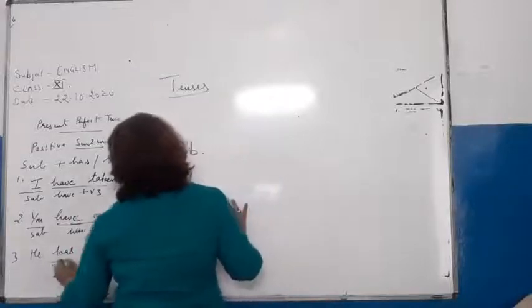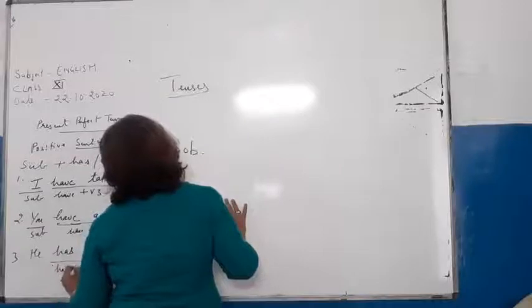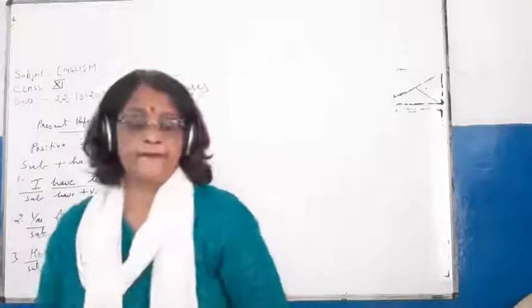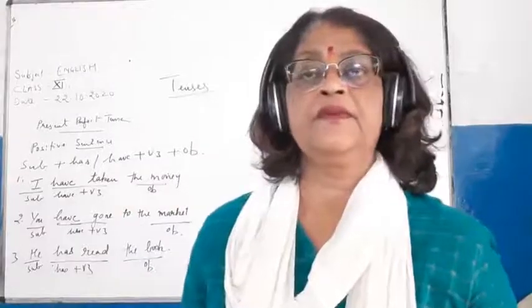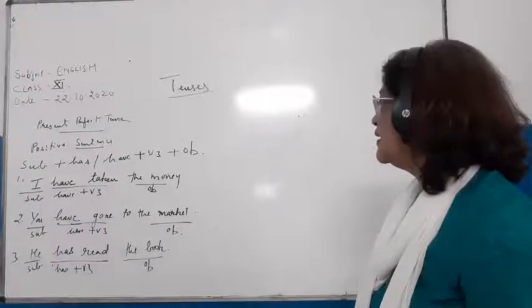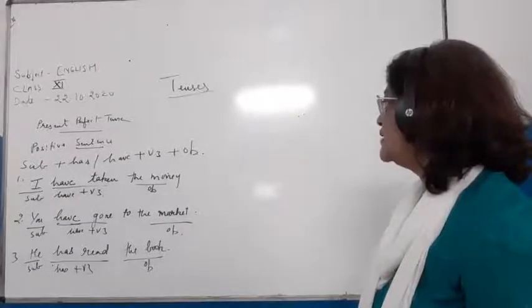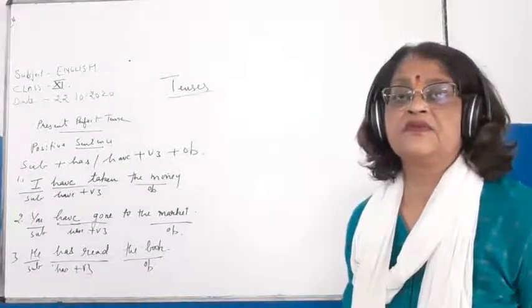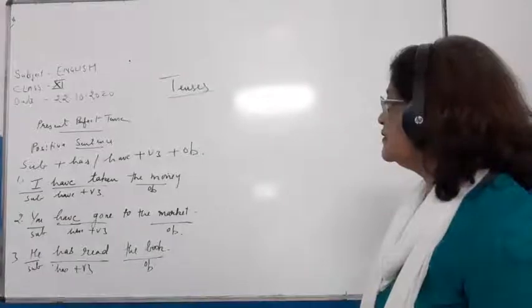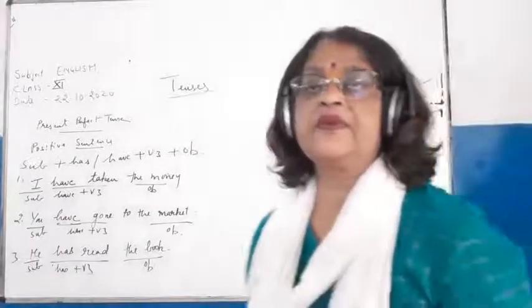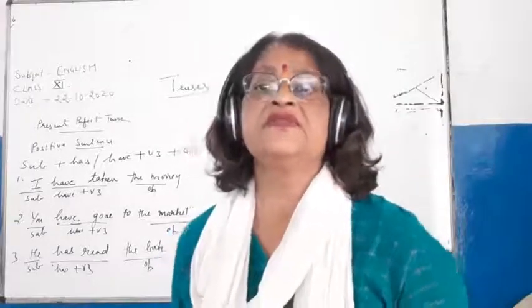Object. So I have taken the money, have plus V3, you have gone to the market, he has read the book. This is the sentence structure of present perfect tense of positive sentences.